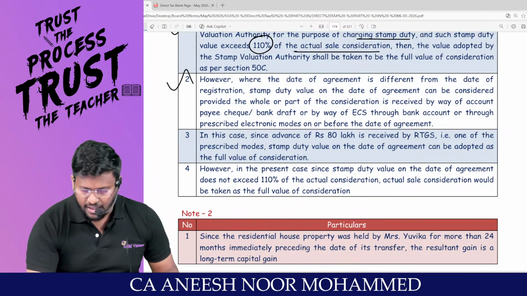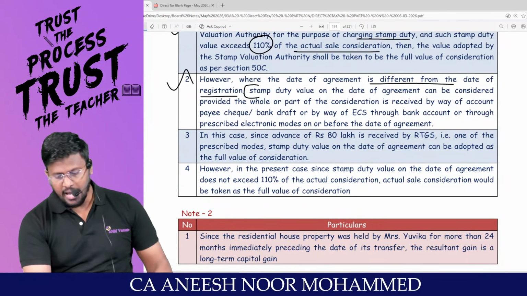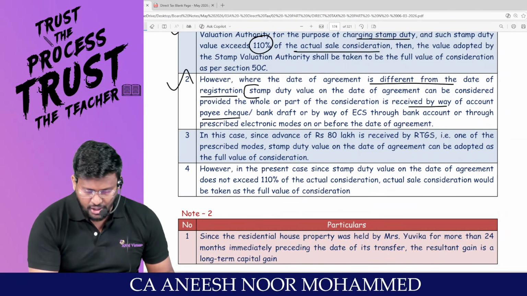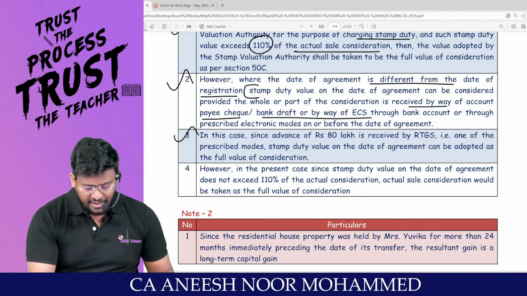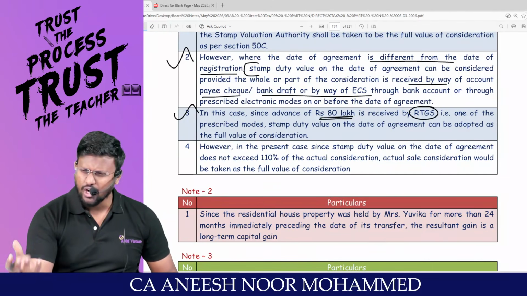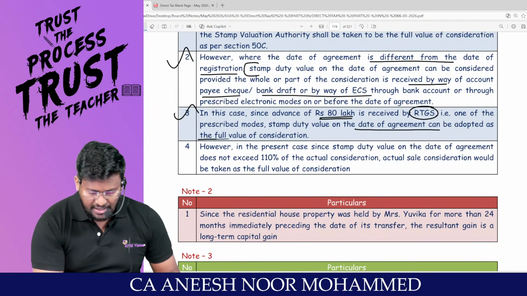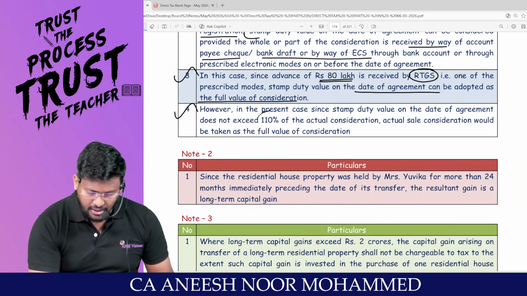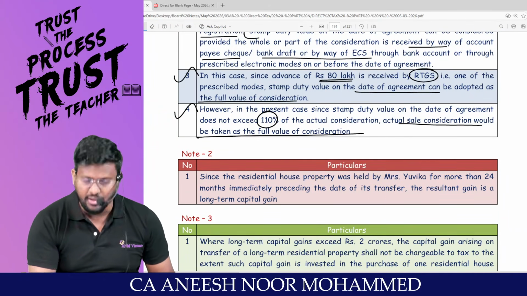However, where the date of agreement is different from the date of registration, stamp duty value on the date of agreement can be considered, provided either the whole or part of the consideration is received by way of account payee cheque, account payee bank draft, electronic clearing system, or such other electronic mode as may be prescribed. In this case, since the advance of 80 lakhs is received by RTGS, which is one of the prescribed modes, stamp duty value on the date of agreement can be adopted as the full value of consideration. However, in the present case, since stamp duty value on the date of agreement does not exceed 110% of the actual consideration, the actual sale consideration would be taken as the full value of consideration.